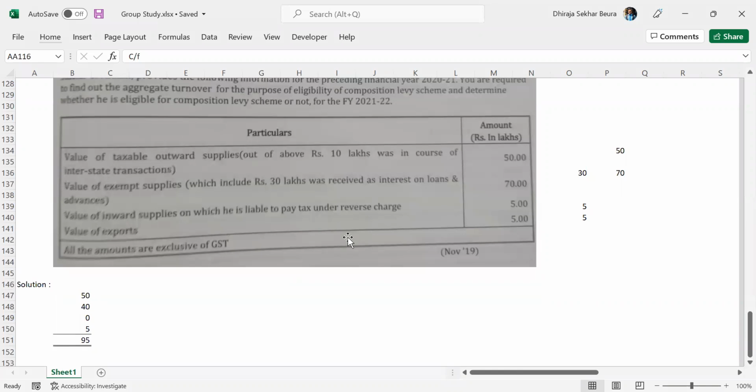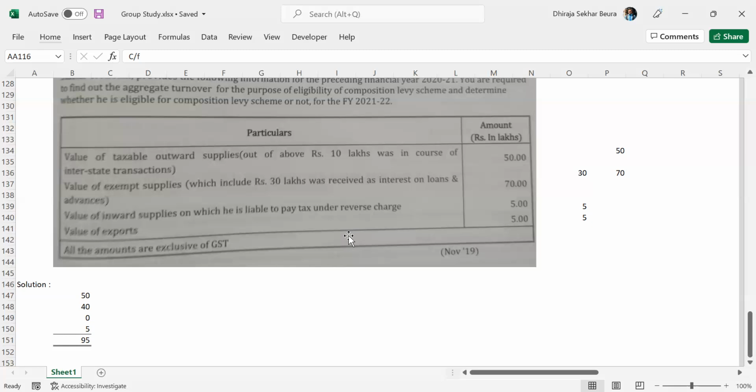Okay. Value of inward supplies on which he is liable to pay tax under reverse charge, 5 lakhs. Should it be included? No. The reason is very simple. Inward supplies is you purchasing certain things. When you are calculating your turnover, how can you include your purchases? Turnover is sales, right? So obviously your purchases or inward supplies will not be included. Make sense? And reverse charge is part of the turnover, so it should not be included. That's what I understand. Yeah.